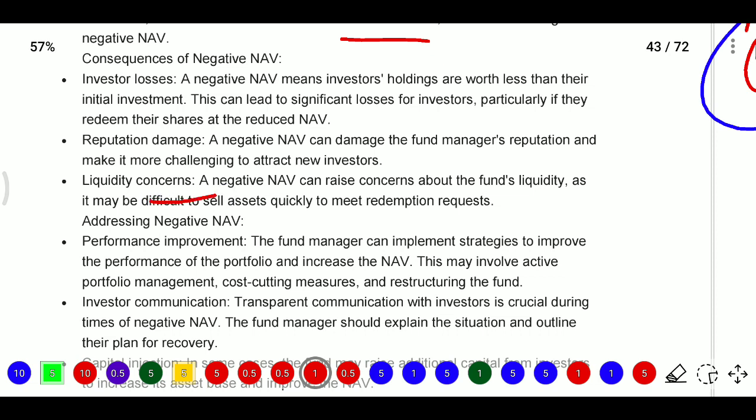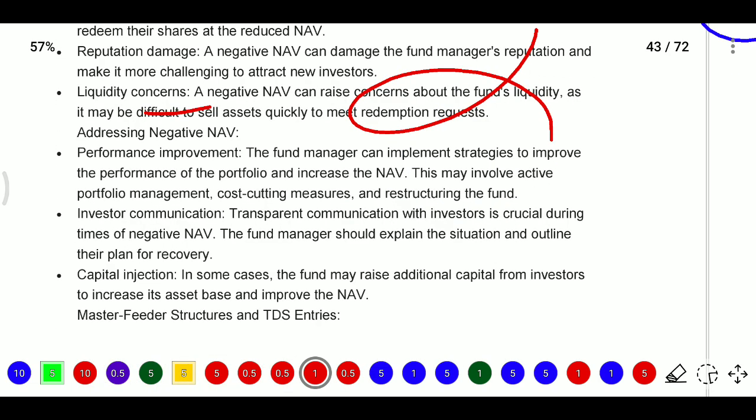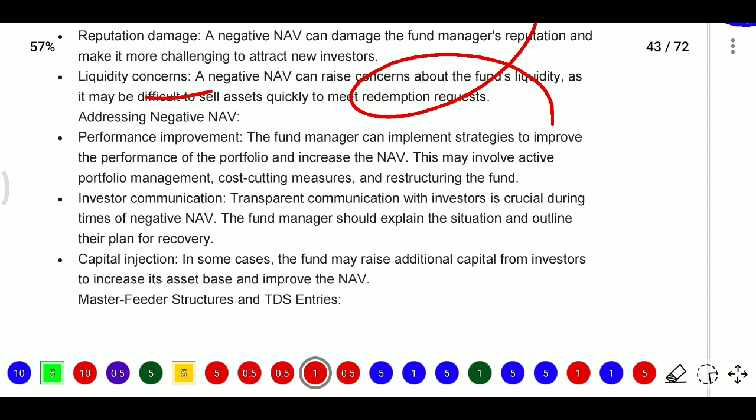Next, liquidity concerns. A negative NAV can raise concerns about fund liquidity, as it may be difficult to sell assets quickly to meet redemption requests. Next, for addressing the negative NAV, we need to perform improvement. The fund manager can implement strategies to improve the performance of the portfolio. Then NAV may increase. This may involve active portfolio management, cost cutting measures, and fund restructuring.